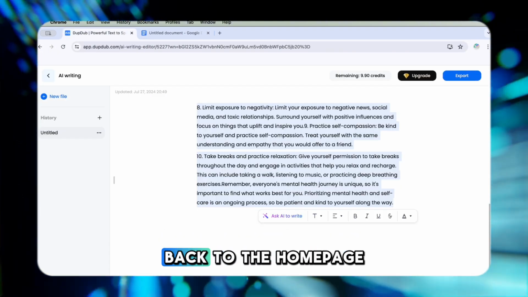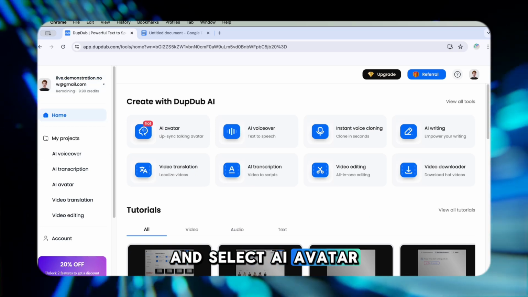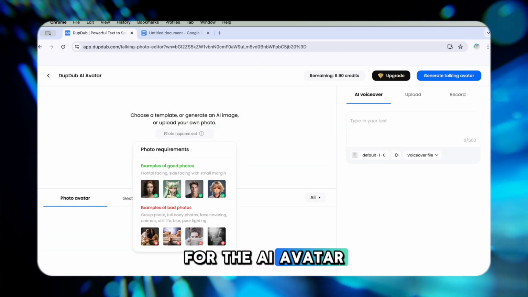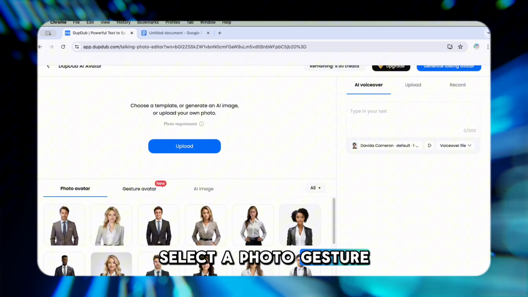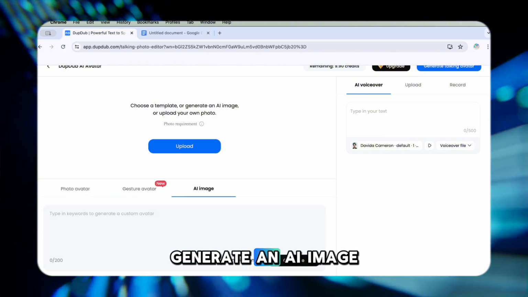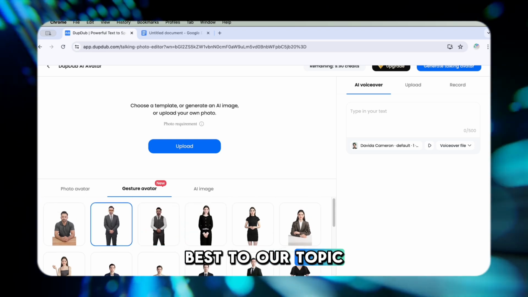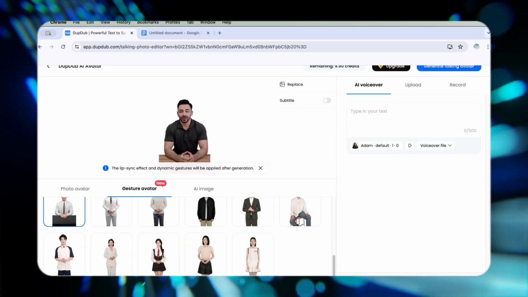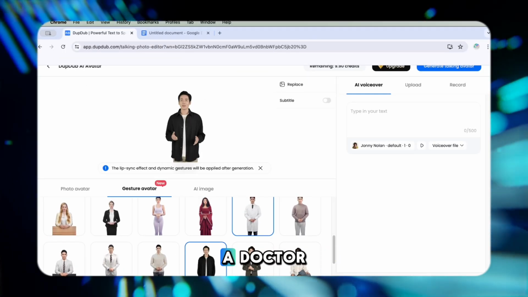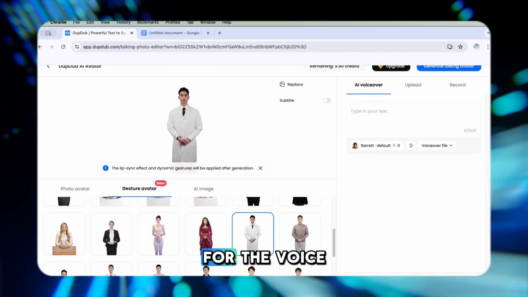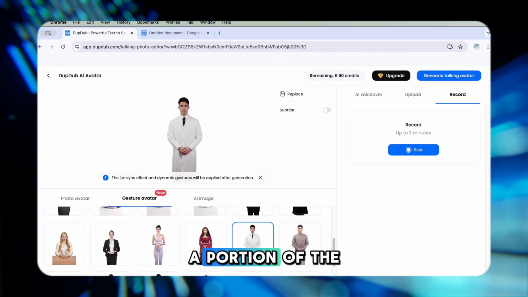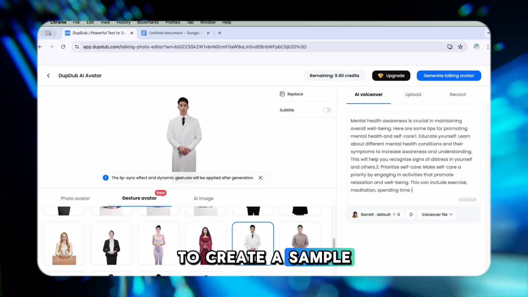Once done, let's go back to the home page and select AI avatar. For the AI avatar, we'd be able to select a photo, gesture avatar, or generate an AI image. We'll make use of an AI avatar that suits best to our topic at hand. This one looks like a doctor. Let's use it. Now for the voice, let's copy and paste a portion of the script that we made to create a sample video.